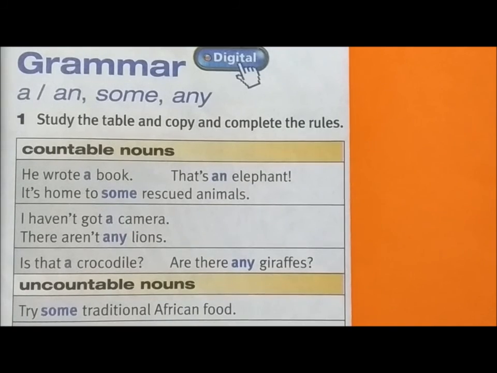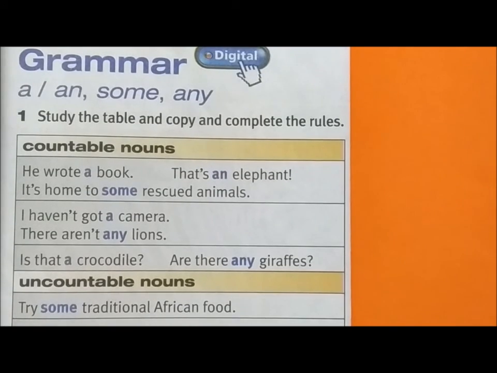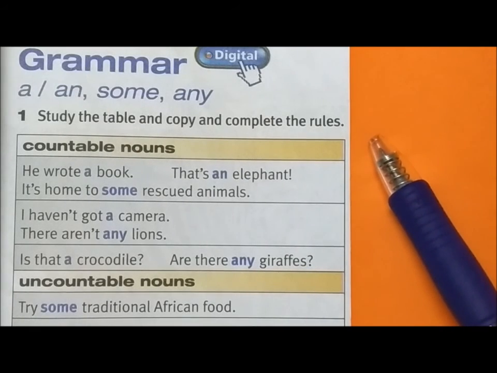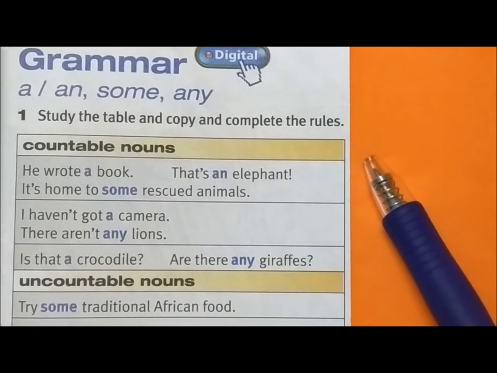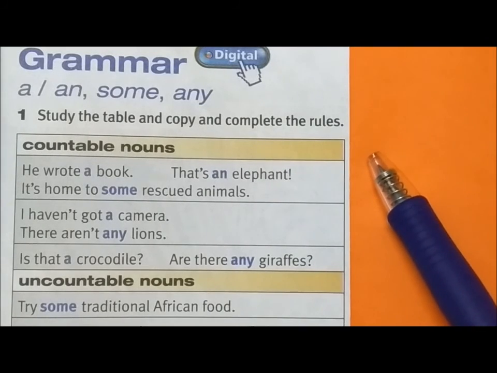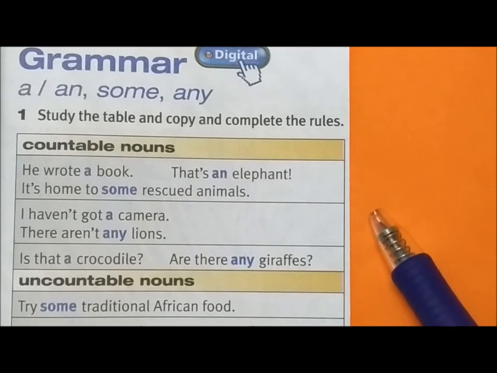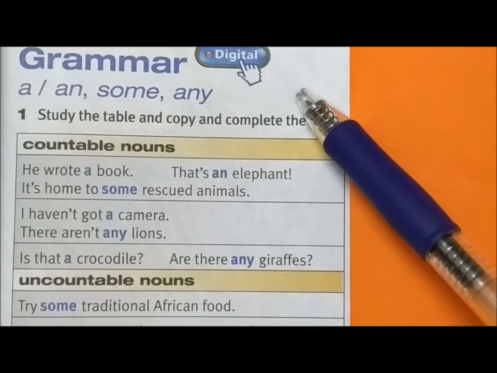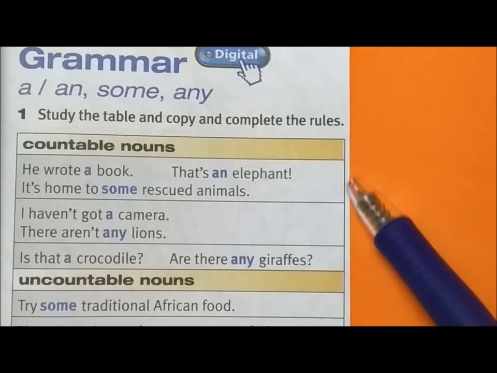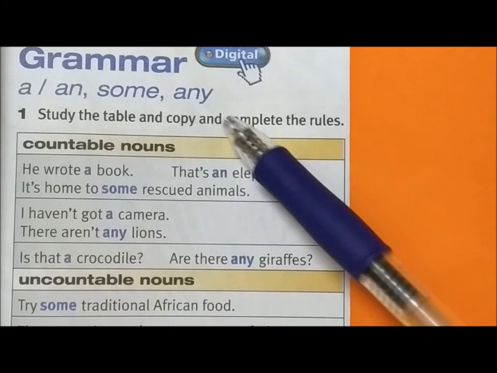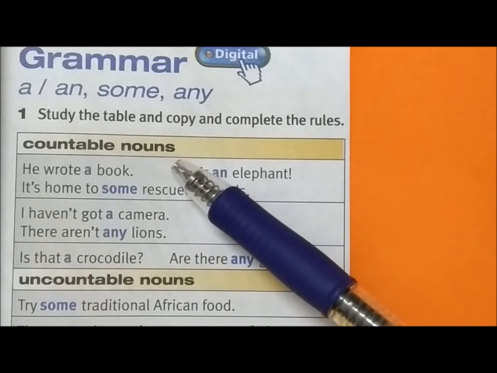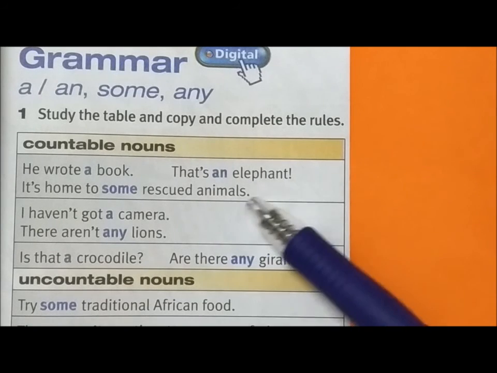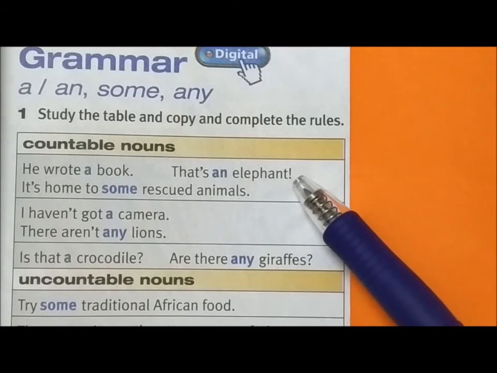Page 47, you are required to study the table and copy and complete the rules for exercise 1. Here's a table on countable nouns and uncountable nouns using a or an, some, and any. Let's go through these together. Alright, for countable nouns, he wrote a boat. It's home to some rescue animals. That's an elephant.